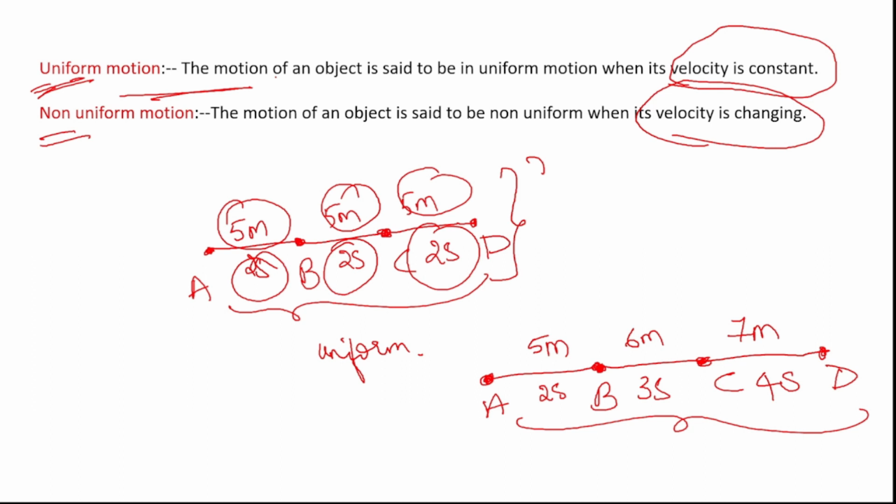It is called non-uniform motion, or we can simply say that when an object travels unequal distances in unequal time intervals, the object is said to be in non-uniform motion. And coming to uniform motion, when the object travels equal distances in equal time intervals, it is said to be in uniform motion. So this is about uniform motion and non-uniform motion.